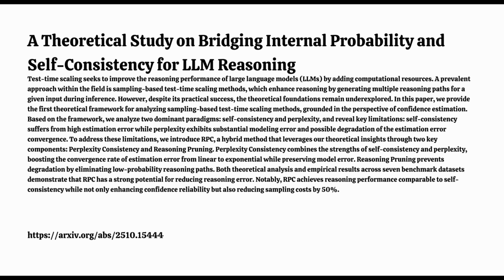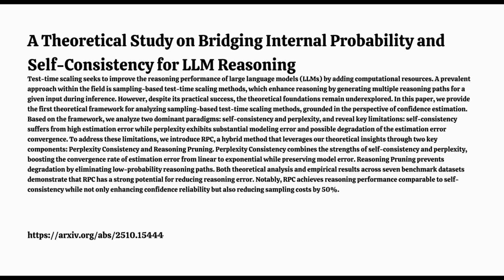Okay, let's start with the popular one, self-consistency, SC. My understanding is it's based on consistency: generate lots of paths, see which final answer pops up most often. That's the gist. It tends to have a reasonably low model error, which is good. Its results often align well with correctness. But the theory shows a big downside: efficiency. SC uses what's basically Monte Carlo estimation. Its estimation error only shrinks linearly as you add more samples. Linearly. That sounds slow. If you want half the error, you need double the samples, double the compute cost. For complex reasoning, that could get incredibly expensive really fast.